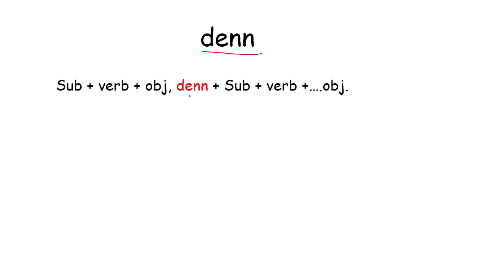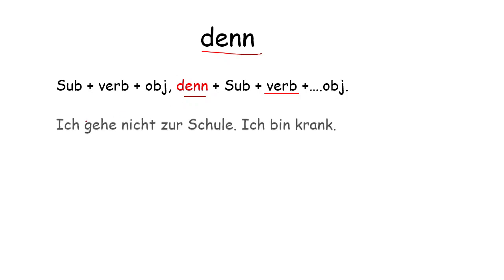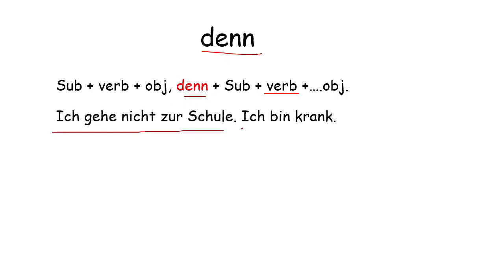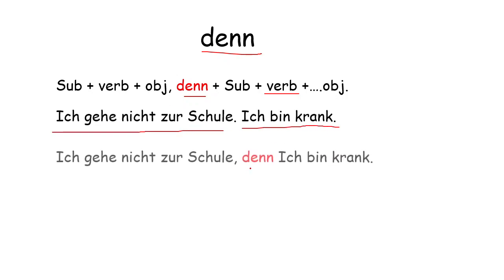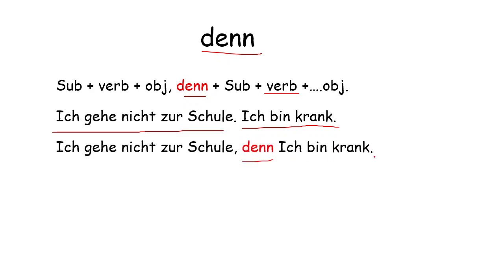Denn is a coordinating clause, a coordinating conjunction we can say. Subject, verb, object, denn, and it does not change the verb position. The verb is always in second position with denn. So ich gehe nicht zur Schule, ich bin krank. So when we add denn, ich bin krank. Denn is always after the comma, denn ich bin krank. It does not change the verb position.